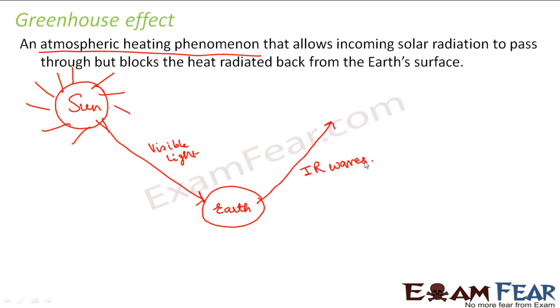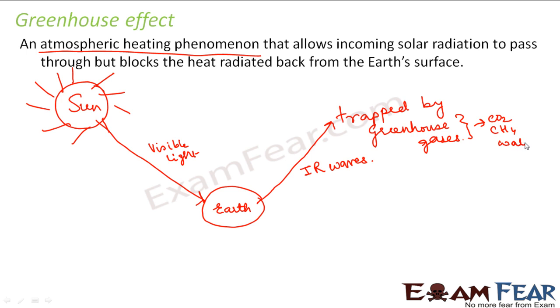And these infrared waves, when they try to go out of the earth's atmosphere, are trapped by the greenhouse gases. What are greenhouse gases? They are some special type of gases which have the property to trap the infrared waves. For example, greenhouse gases include carbon dioxide, methane, water vapor. These are some of the greenhouse gases. They are called greenhouse gases because they cause greenhouse effect.